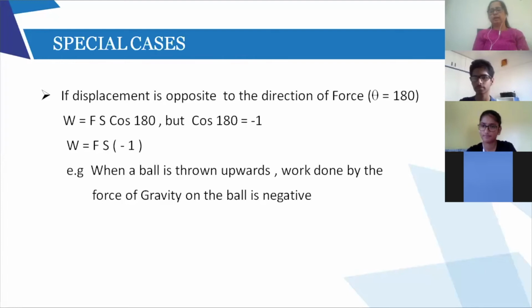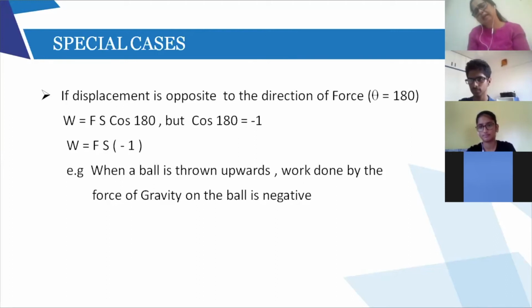So who is doing negative work? Friction is doing negative work. When a ball is rolling, what is friction trying to do? Friction is acting in the opposite direction. It is also a force. See, friction is also a force. So it is all acting in the opposite direction and it is acting on the ball. So in reality, if friction has to do positive work, the ball has to start moving backwards, right?